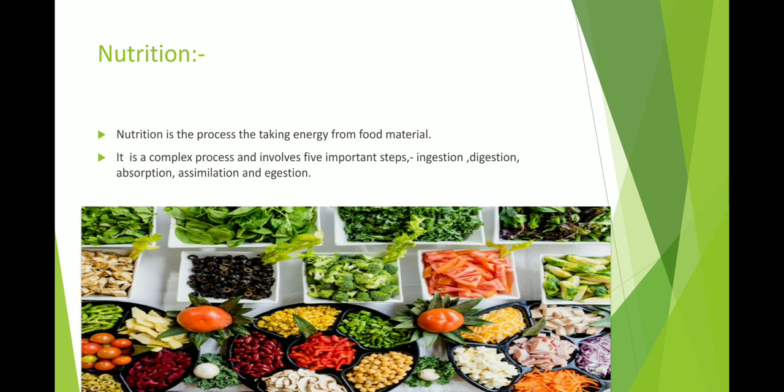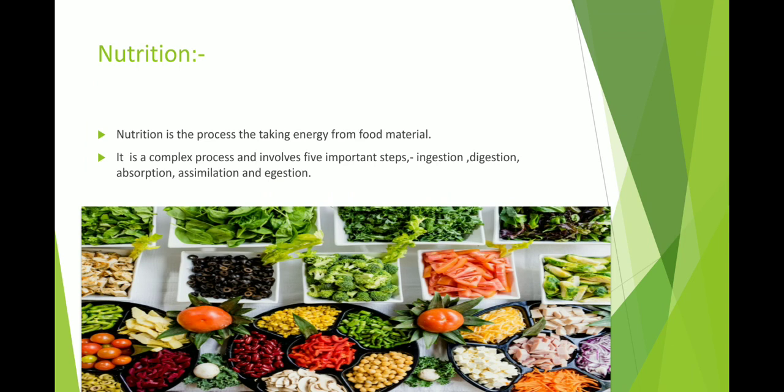You know that we take food and convert it, from complex to simple, and simple to complex also. Our food contains lots of things: protein, carbohydrate, fat, vitamins, minerals, all of these, and it goes through step by step. So this is all about nutrition, because without nutrition food has no meaning. Nutrition is the process of taking energy from food material, and that's why we say food contains nutrition.